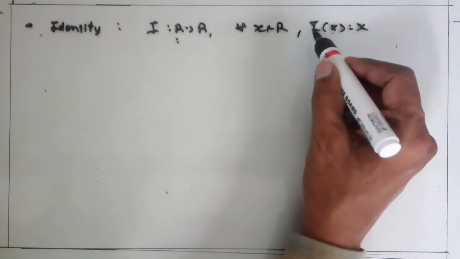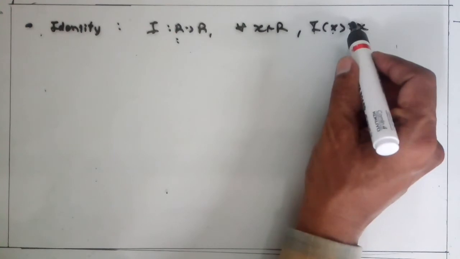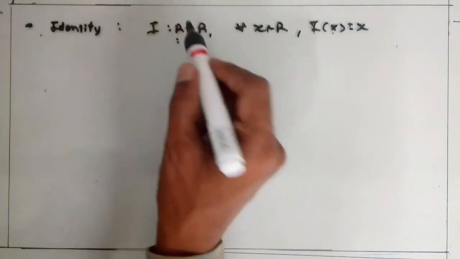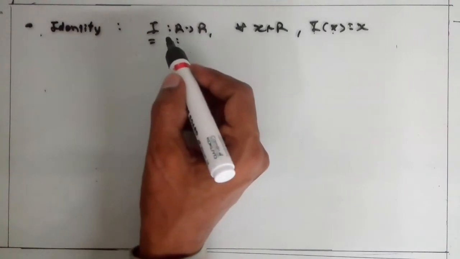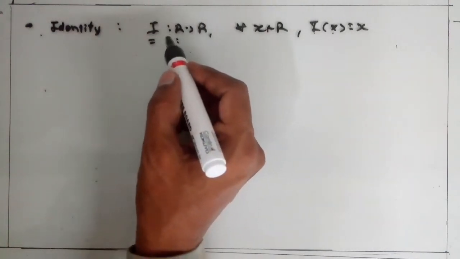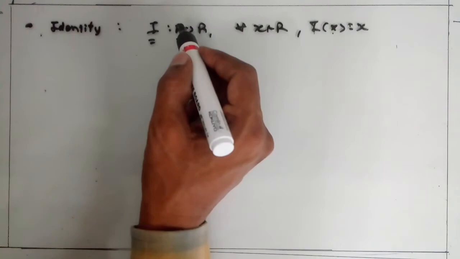Clear? So the image of x under I is x itself for every element of its domain. Then this function I is called the identity function over R.